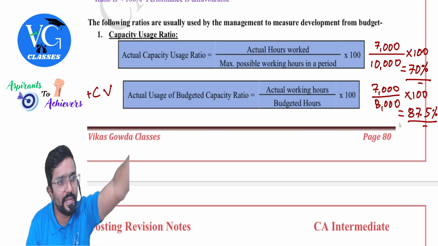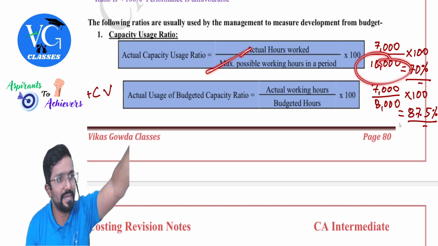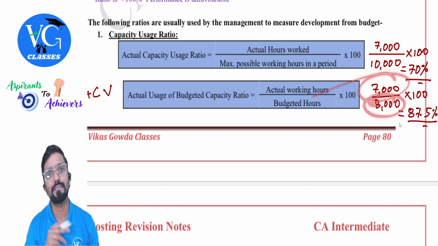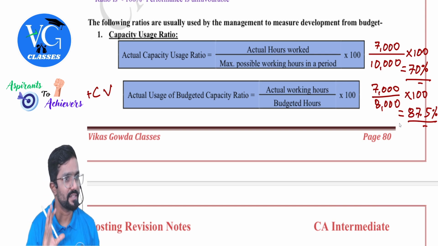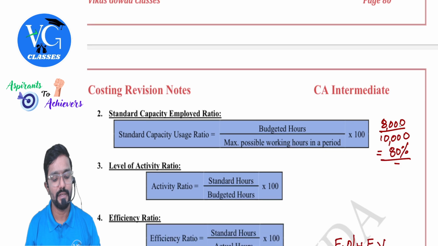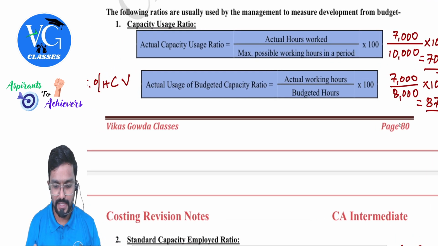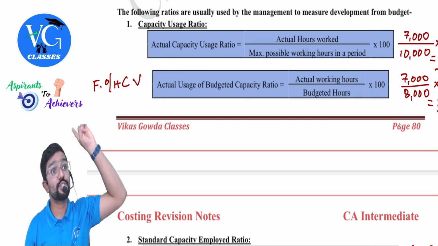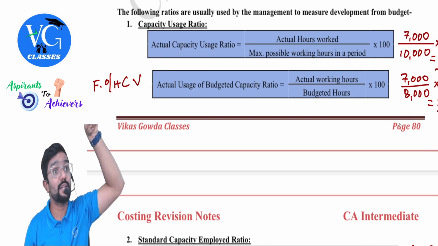Guys, maximum we can work for 10,000 hours. But I had prepared a budget only for 8,000 hours. But I ended up working only for 7,000 hours. Hope you are catching it. Yes, sir. Then this is nothing but fixed overhead capacity variance. Fixed overhead capacity variance we had under fixed overhead.